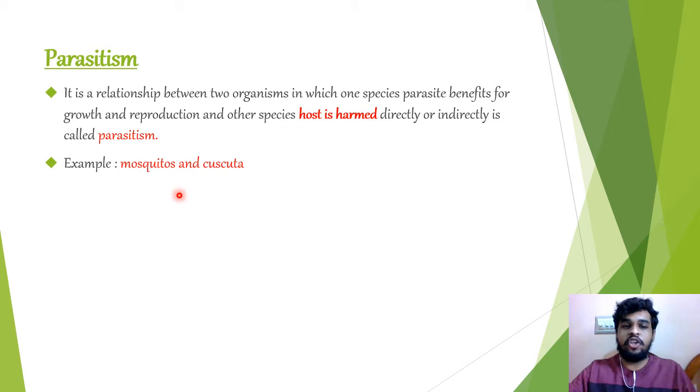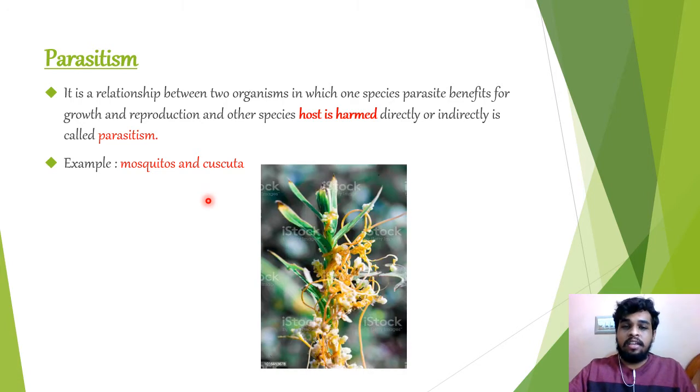For example, mosquito and cuscuta. Cuscuta is a parasite plant which grows on another plant. In this picture, you can see the yellow colored part is called cuscuta. Cuscuta can grow its roots in the other plant for food. They can completely damage the xylem and phloem cells of the host plant. This shows the relationship between the two organisms, where the host is harmed and cuscuta gets benefited.